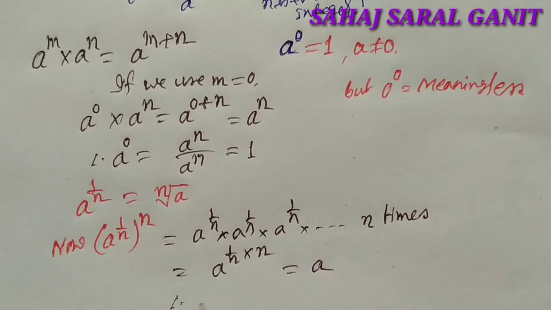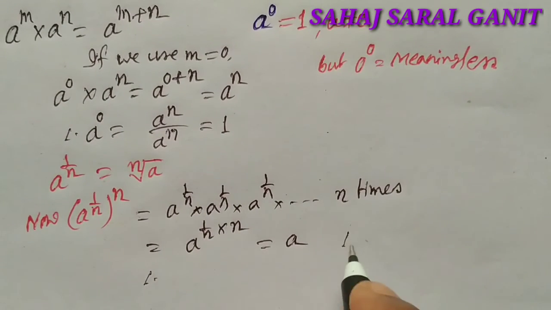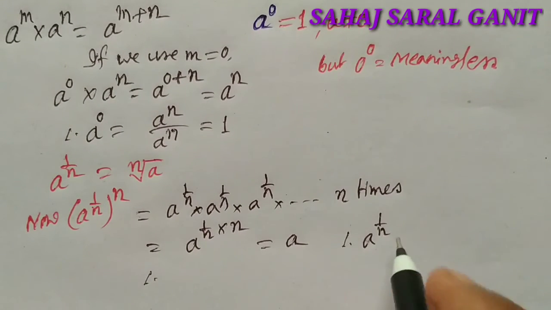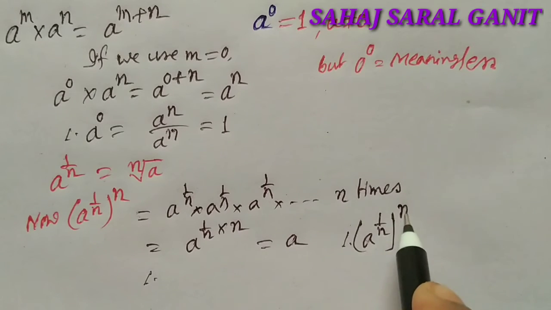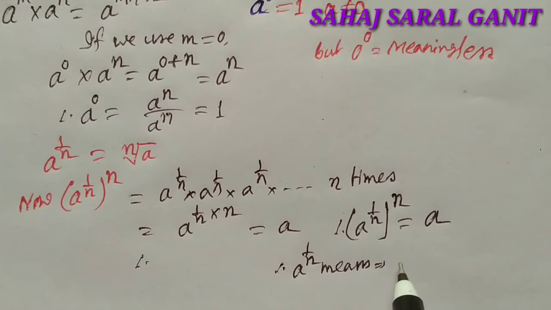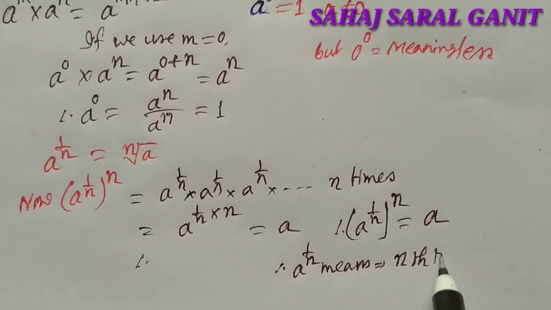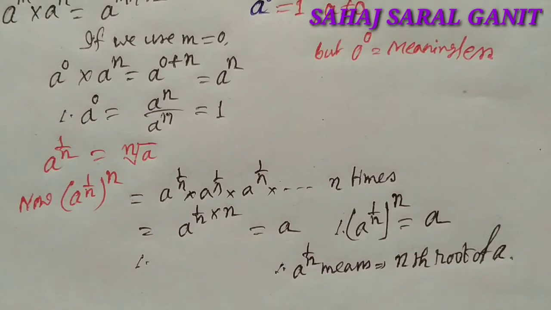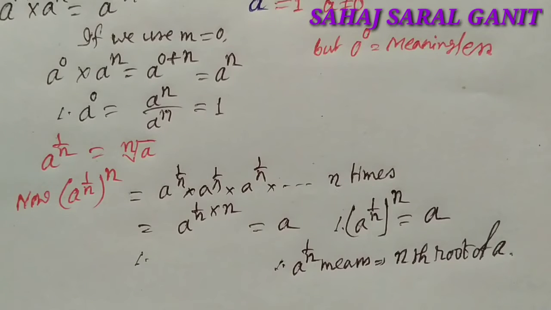Therefore a to the power 1 by n means the nth root of a.